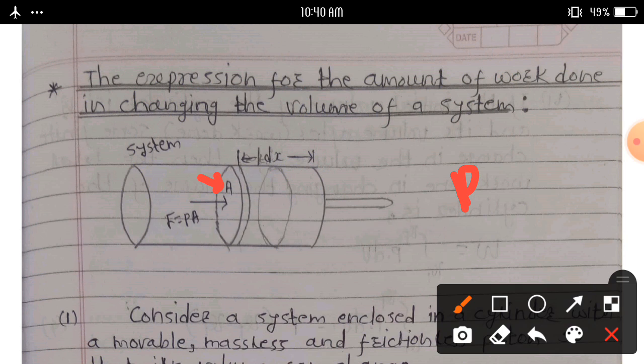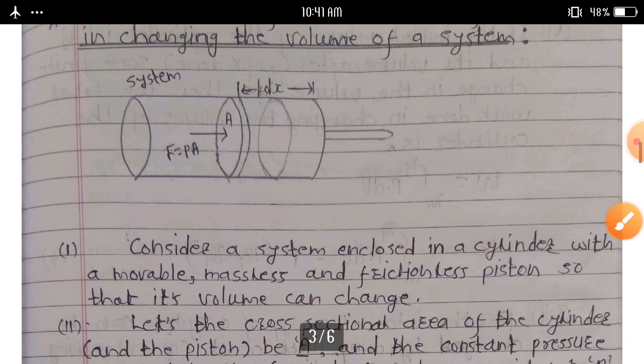Then the total force exerted by the system on the piston will be F equal to PA. This is the total force exerted by the system on the piston. F is equal to PA. We can write it this way.